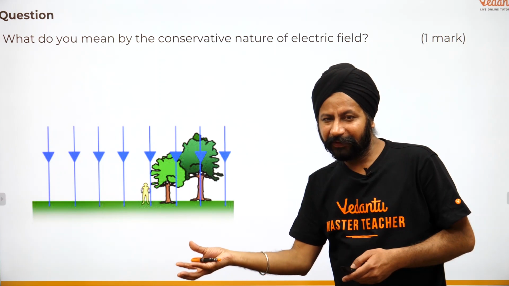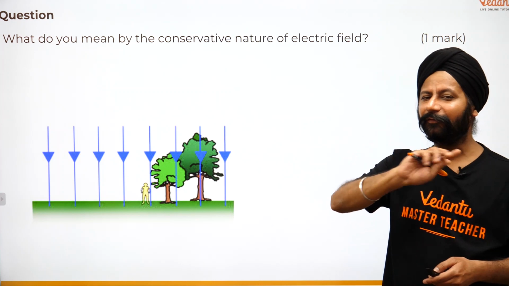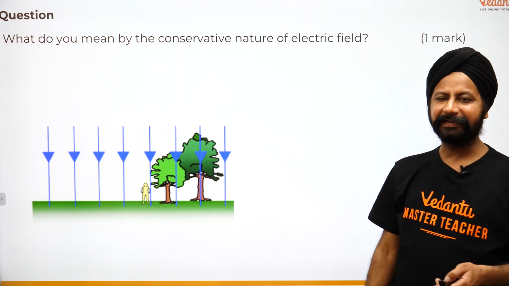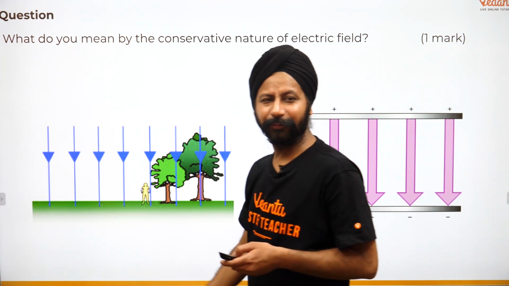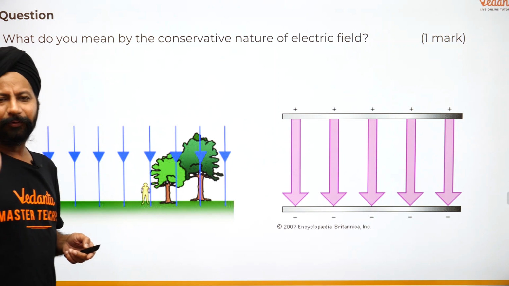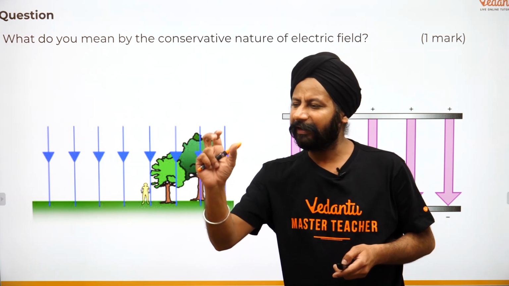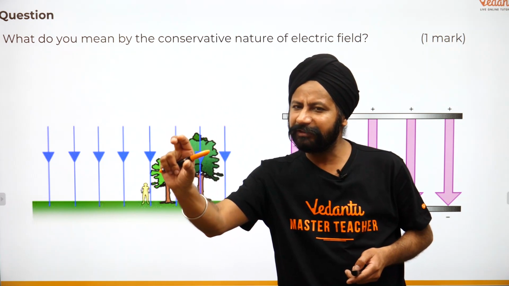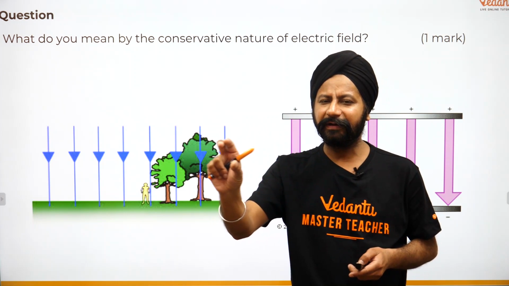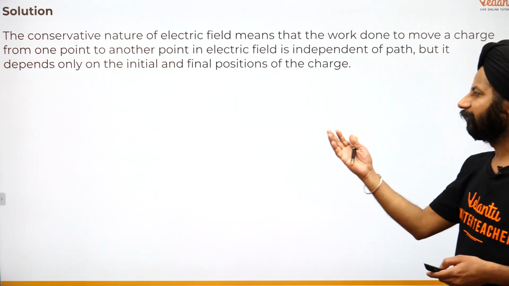Now when you pull up a thing against that field, you're going to be doing some work, and that work is irrespective of whatever path you take. And that's exactly what is electric field. I'm going to move out of your way so that you can see that picture here. So electric field, gravitational field, whatever work you do is irrespective of the path taken. It only depends on where the body was or where the charge was. There's an electric field here, I take this charge from here to here. Doesn't matter did I take along a straight line or some other path, doesn't matter. And this is what you write.